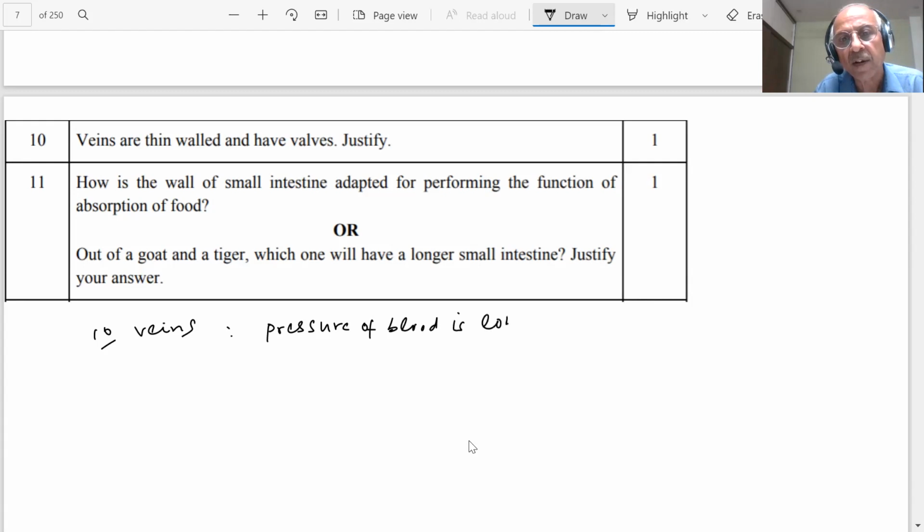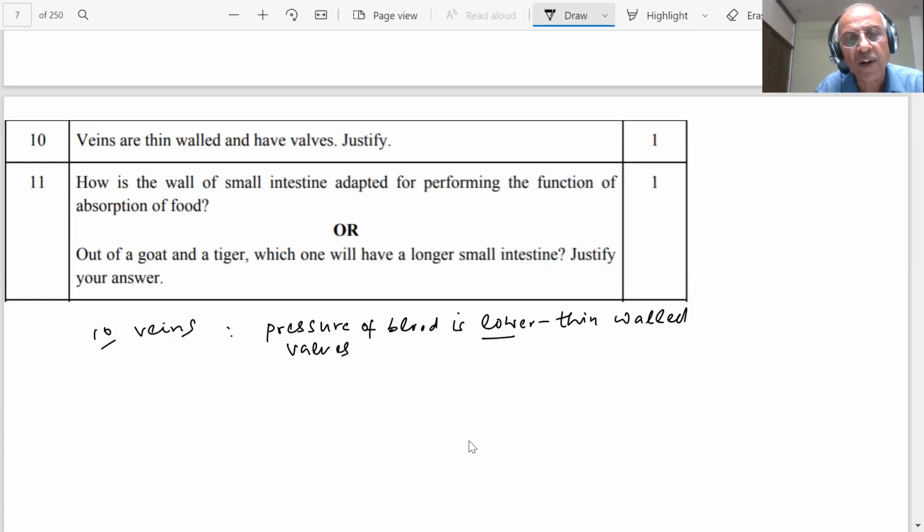The pressure of blood is lower, therefore the veins are thin walled. One point: the pressure is lower. Veins have thin walls because the pressure is lower, and they have valves to ensure blood flows in one direction.